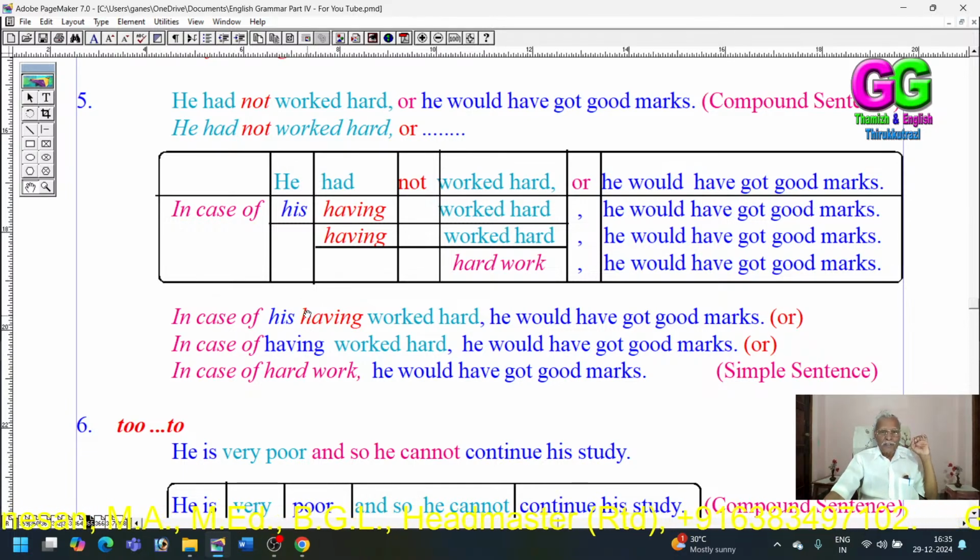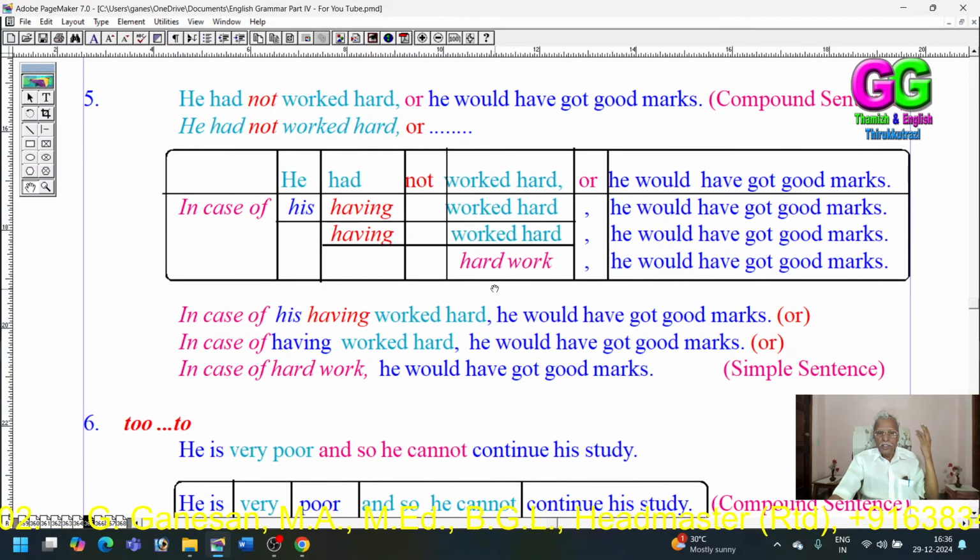You see, he had not worked hard, or he would have got good marks. It can be expressed in a simple sentence, and the first clause as a phrase in these ways. In case of his having worked hard, he would have got good marks. Or in case of having worked hard, there is no possessive case. In the second example, in case of hard work, instead of having worked hard, we can use hard work. In case of hard work, he would have got good marks.